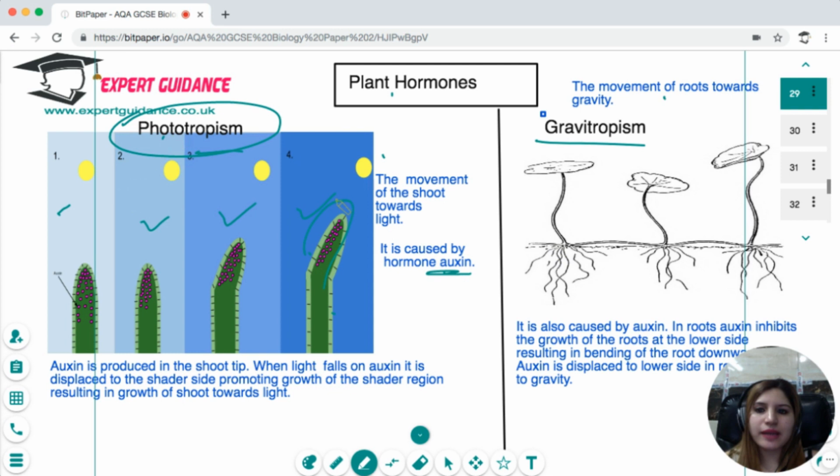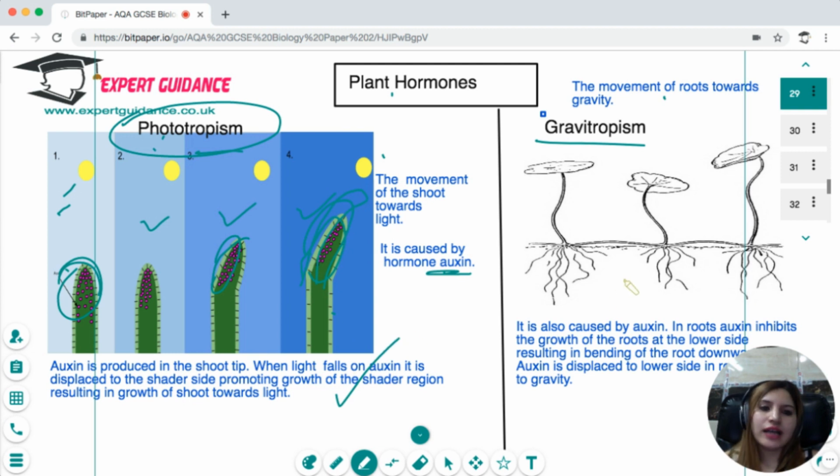It is caused by auxin, which is produced in the root tip and the shoot tip. When the light falls on the plant, you can see auxin has shifted towards the shaded side. When auxin shifts towards the shaded side, it causes cell elongation on the shaded side. As a result, the cells grow on the shaded side, causing the shoot to bend towards light.